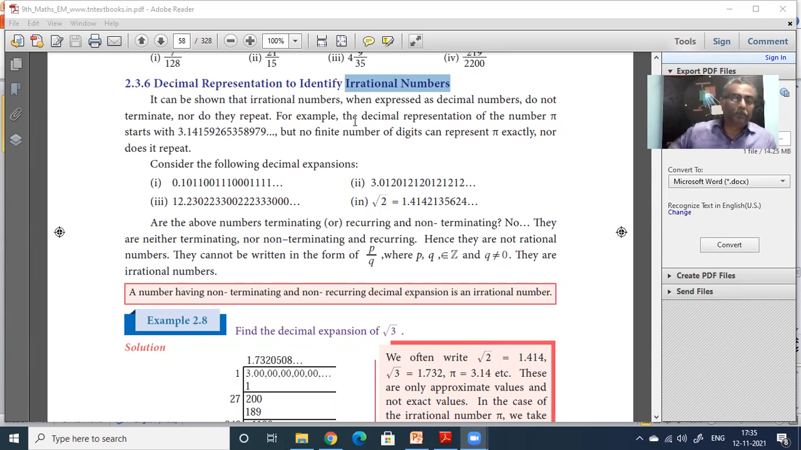do they repeat. So how do you differentiate between a non-terminating rational number and a non-terminating irrational number? How do you differentiate? Anybody? Tell me now. Rational number is non-terminating, irrational number is non-terminating. Both are going on and on. How do you say one thing is rational, another thing is irrational? How do you find out?